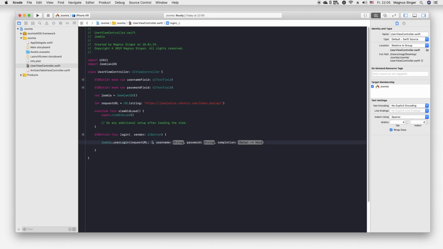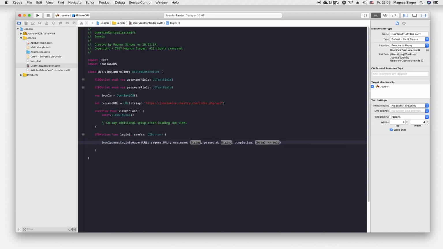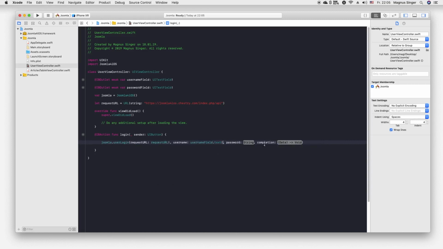We can take our request URL from above and unwrap this one. And username is of course of type string, so we call it username field dot text, and we will unwrap this too. And here we will just call it password field dot text. And on the completion, we will get a response of type data.